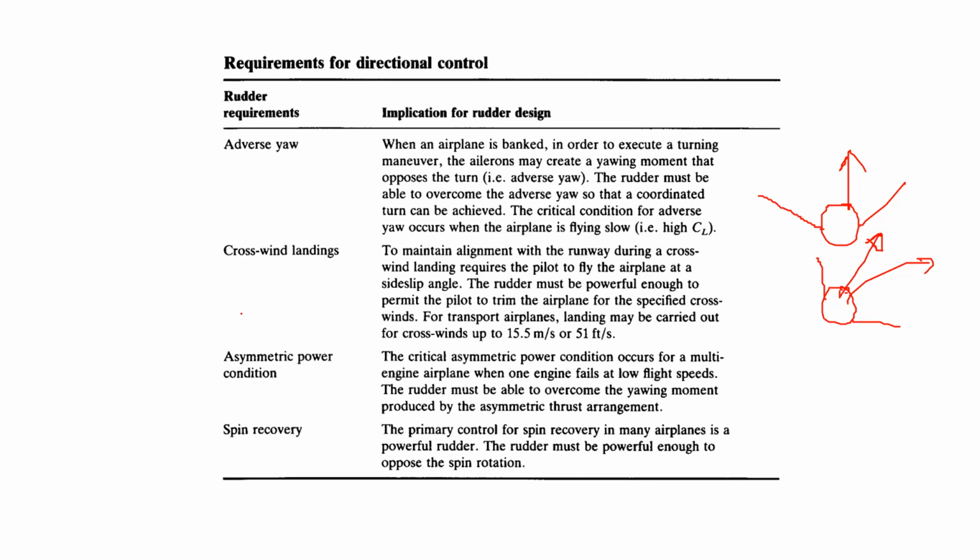We can understand it like this: if the aircraft is coming onto the airstrip and we have a crosswind, it's already a condition of side slip. The direction of wind is already at an angle beta, and the aircraft will turn towards that, making beta zero. Correct. And the third thing.